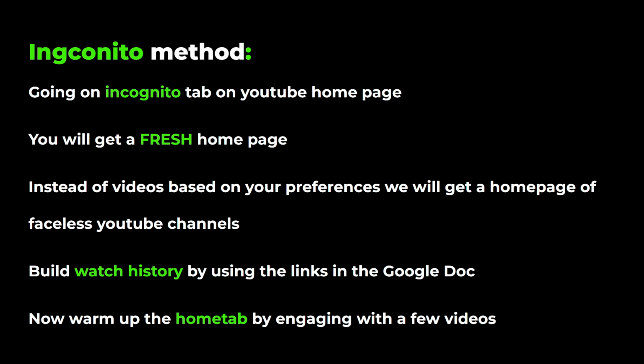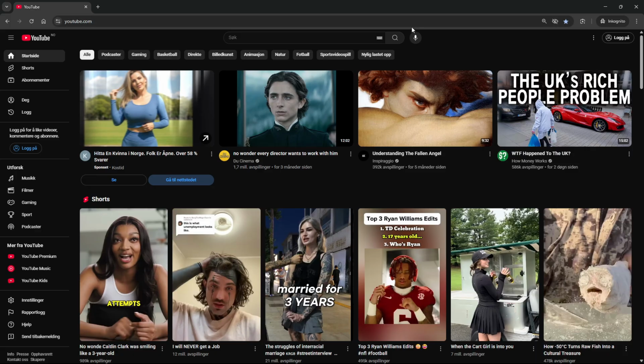Now, to do this, you need to build a watch history of Faceless channels in your incognito tab. I've made it easy for you guys and linked a Google Doc where you can find Faceless channels that you will basically just paste a few of those into your tab and just watch a few of those videos from different channels until your homepage is warmed up and have these Faceless videos on there. So when you've done that, you basically just scroll.